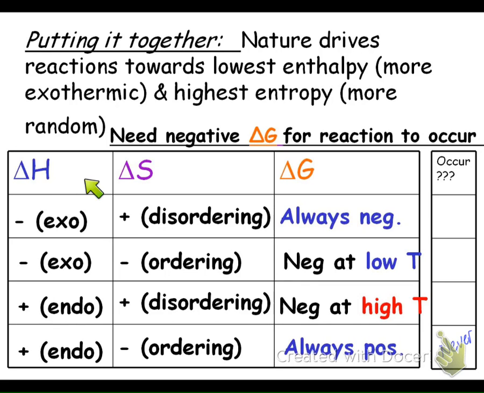So you might want to pause the video and copy these things down and identify when something will occur spontaneously versus when it won't. So again, just to review, if it's exothermic and becoming more disordered, it's almost like saying that these two things are happy. So this is happy, this is happy, this is always happy. So this is always going to occur. Exothermic is happy, but becoming more ordered is unhappy. So the reaction will only occur spontaneously at low temperatures. This is unhappy because it takes energy, but it's becoming more disordered, so this is happy, and it will occur spontaneously only at high temperatures. Both of these things do not want to happen, and so it will always be positive and will never occur spontaneously.